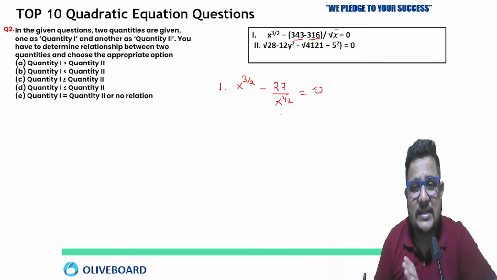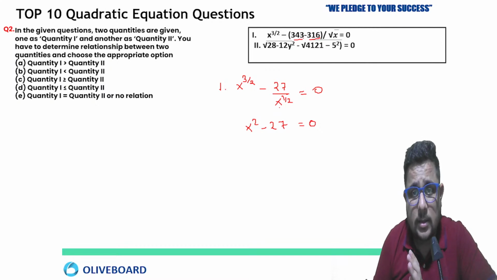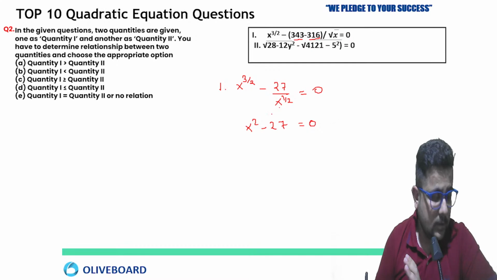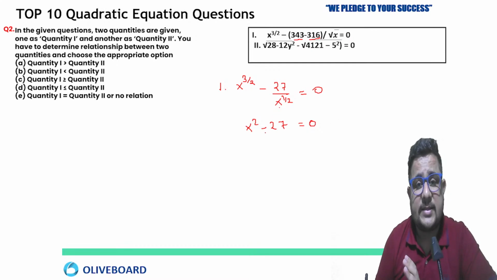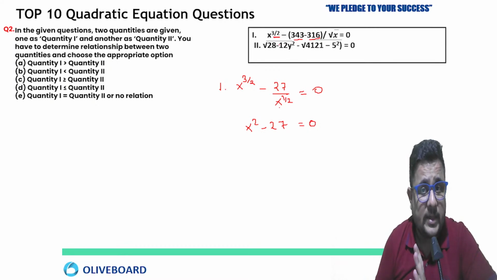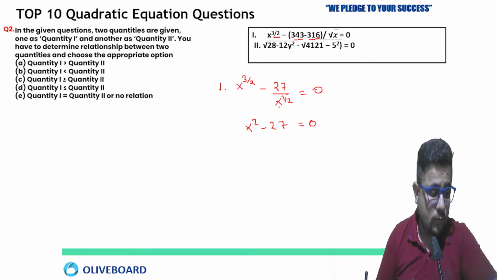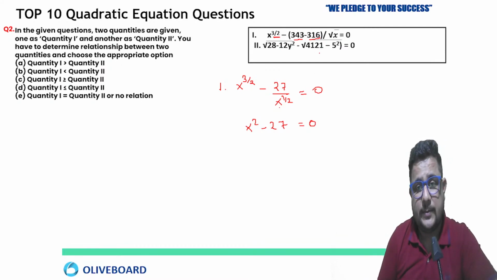Now just take the LCM. By taking the LCM, you will get what? X square minus 27, and that base you can transfer this side, so 0. X square, what I'm telling you is 343 minus 316. PK says the value of x is going to be 3, but the power is 3 by 2, remember that. So once again check it and tell me the answer.